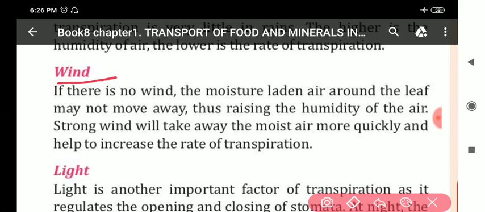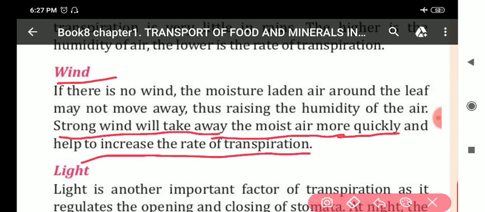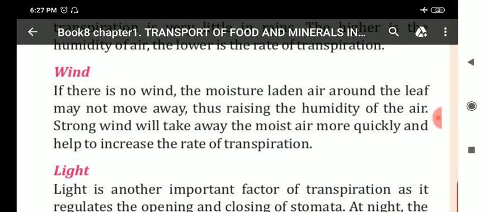On increasing the speed of wind, the rate of transpiration also increases. Just see this line. A strong wind will take away the moist air more quickly and help to increase the rate of transpiration. This is about the wind, the speed of wind. Clear all of you? Now come to the next factor.